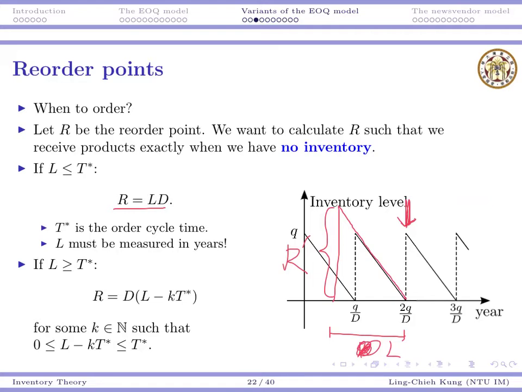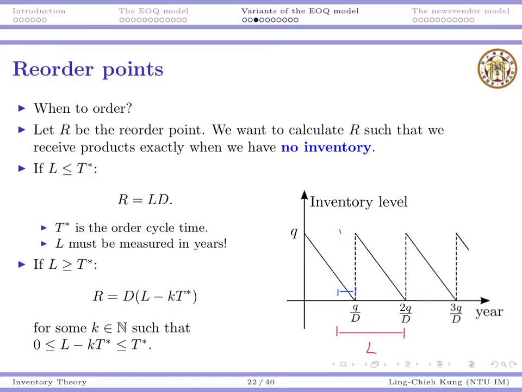Okay, so let me remove something here. Again, suppose this is our lead time. What we should actually do is treat the other part here as our true lead time, right?